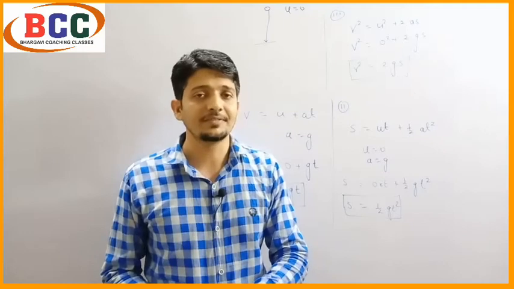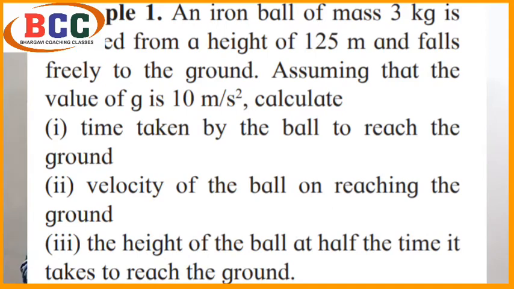So now we will solve problem number 1, that is the solved problem, which is given in your textbook page number 12. The problem says, an iron ball of mass 3 kg is released from a height of 125 meter and falls freely to the ground.